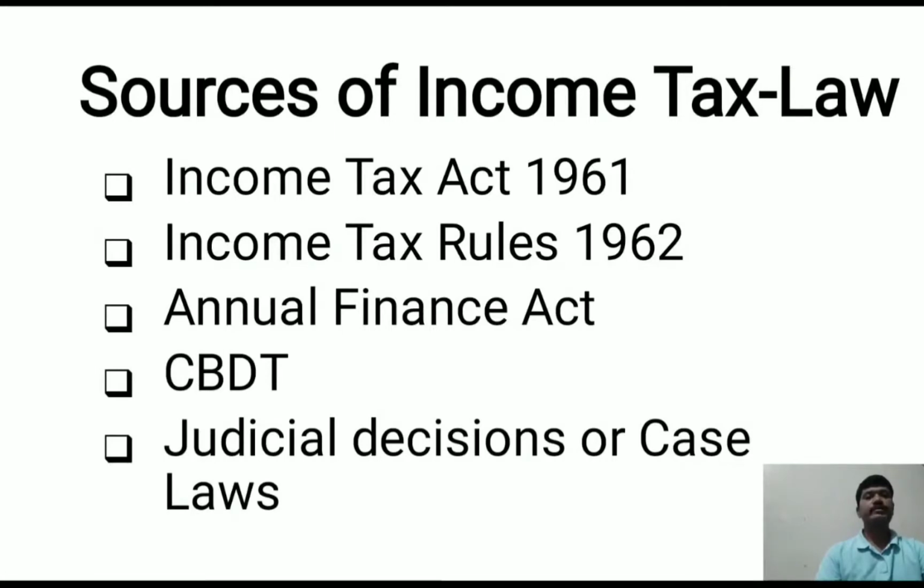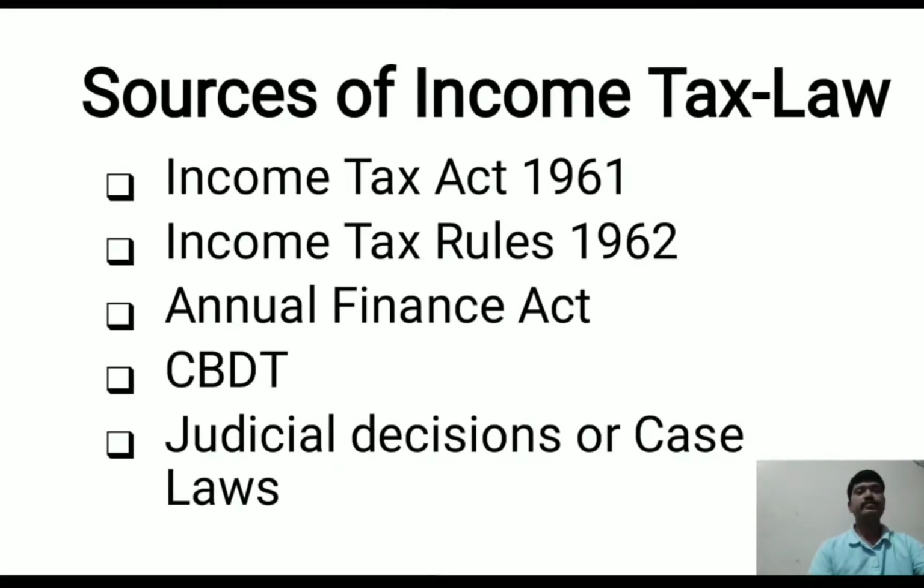The next one is the Annual Finance Act. Every year the Central Finance Minister presents the finance bill in the Parliament. After passing that bill in the Parliament, it is called the Annual Finance Act. The next one is the Central Board of Direct Taxes. The Central Board of Direct Taxes is the highest authority in the income tax. This board has given the directions, rules and regulations relating to income tax.